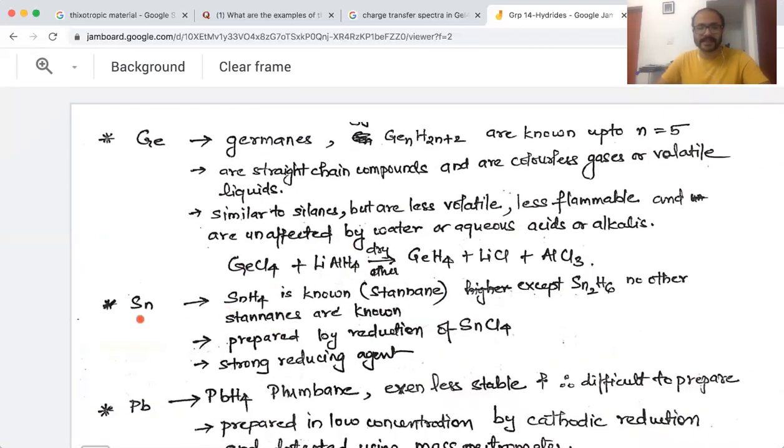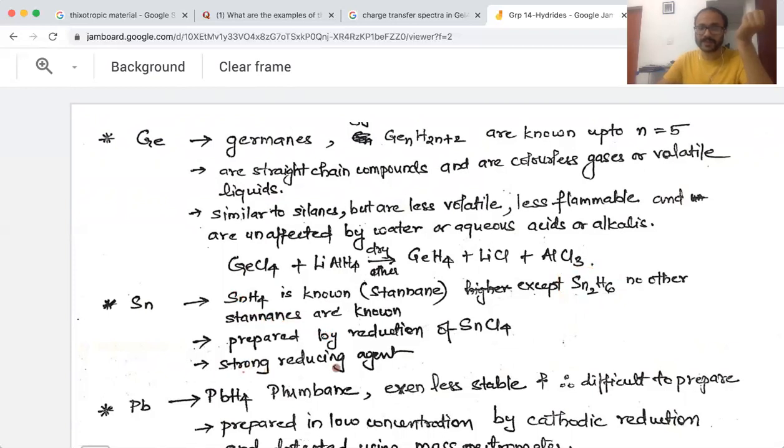Now, stannanes also you can make just by a similar protocol. Stannic tetrachloride, you can reduce with lithium aluminum hydride to form the corresponding SnH4. Except Sn2H6, no other stannanes are known. So only this stannane is known, higher stannanes, only this is known, not others.